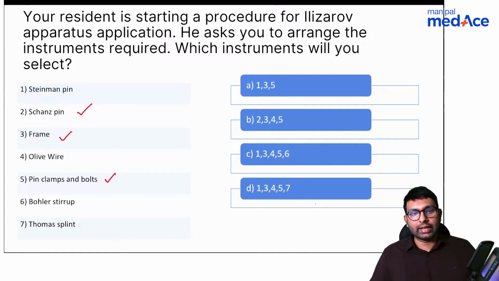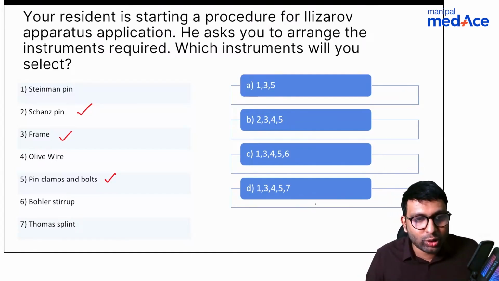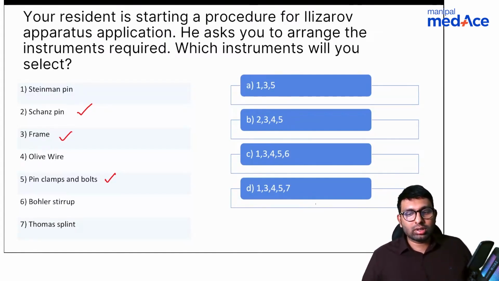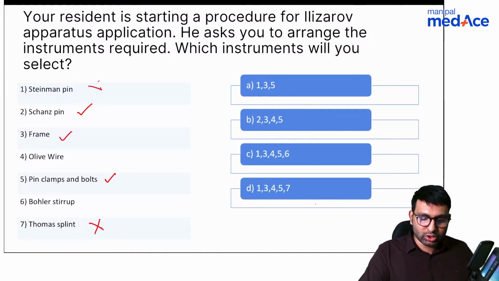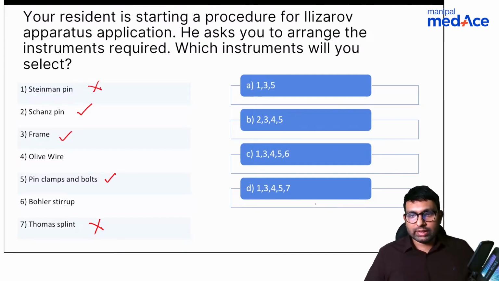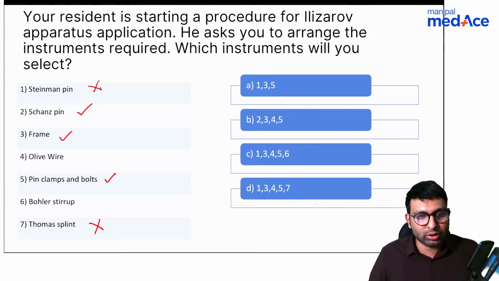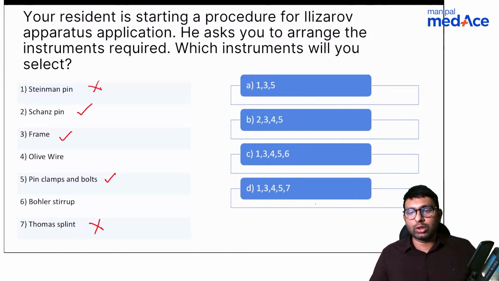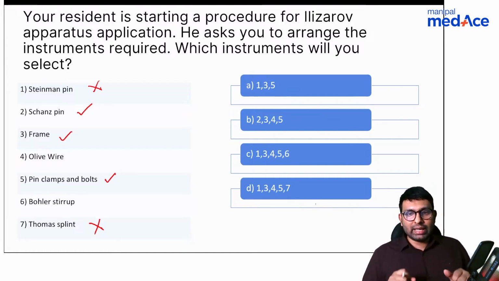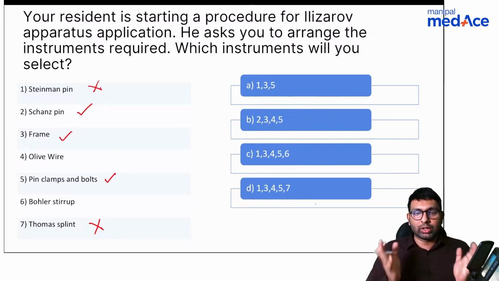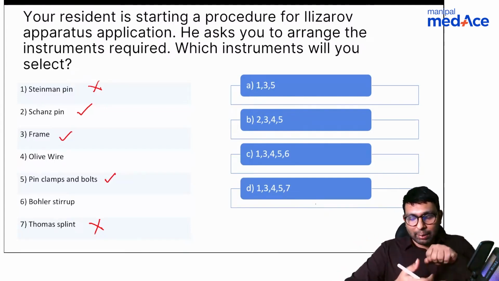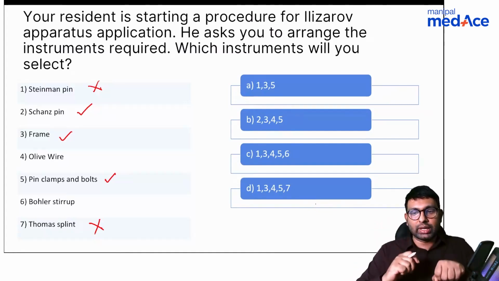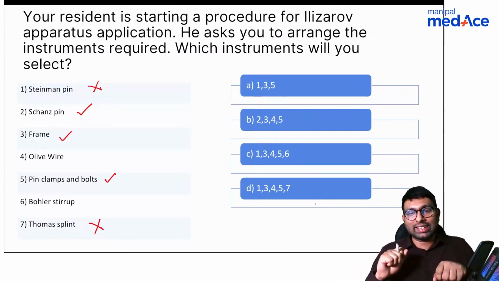So that was one of the tricks that I wanted here. One more thing. Anything else that we would use? I'm pretty sure a Thomas splint is not something that we'll use. Steinmann pin also is not used. Schanz pin, clamps and frame, correct. Any other thing that you think would be used? See, in Ilizarov, the main thing is we have to tension the bone, not just keep it in a frame. The reason Ilizarov is different from an external fixator is that the bone, even though it is kept within a ring, even though there are pins put in, you have to give it some tensioning, and that tensioning is given using a wire called the olive wire.